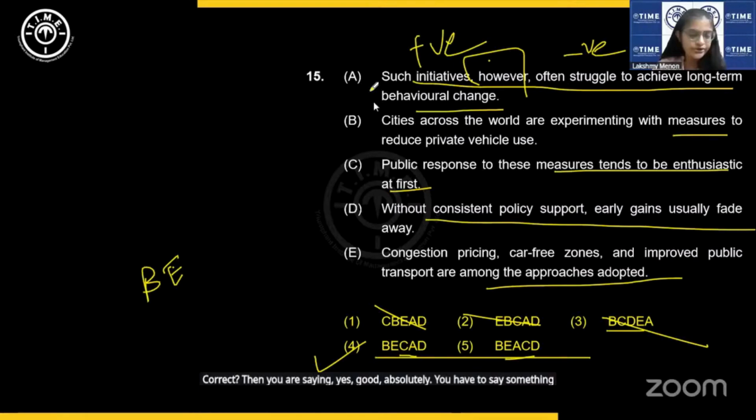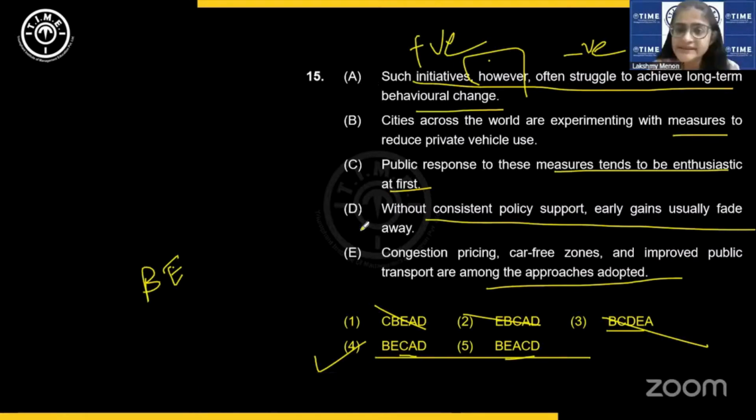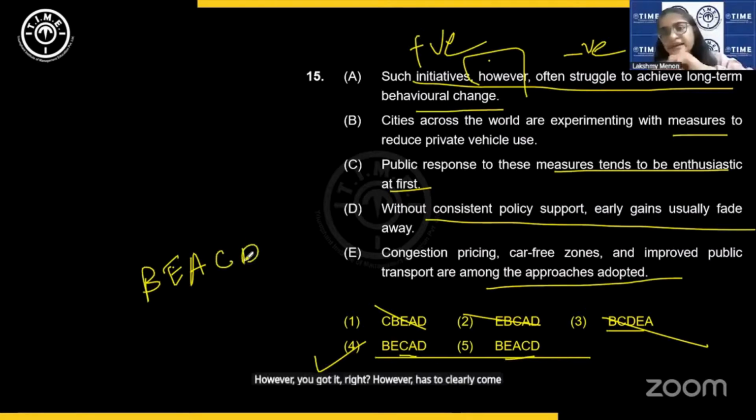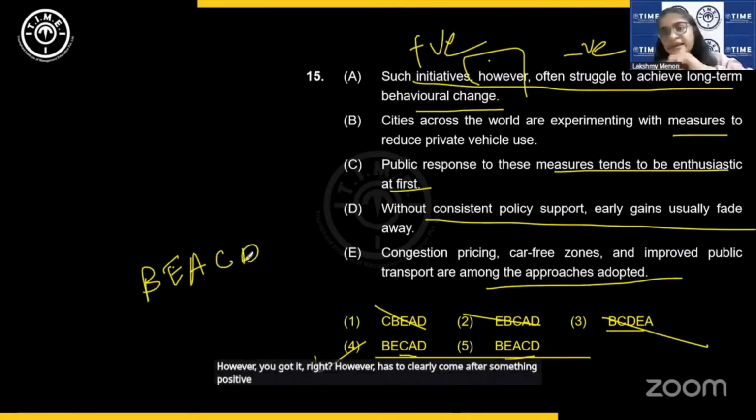So, after saying these are the approaches, you say public response enthusiastic at first. Then you are saying early gains usually fade away. There is no logic otherwise, you need something positive. Hence, the right order is 4.